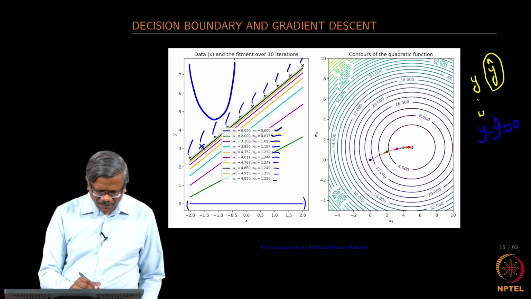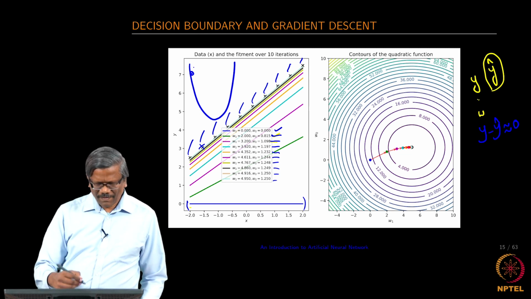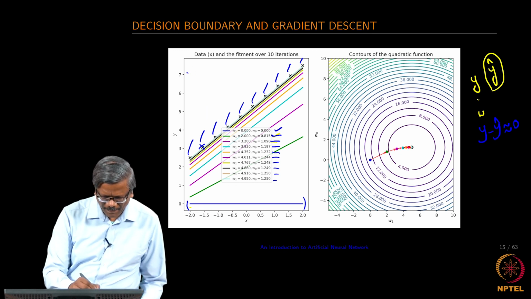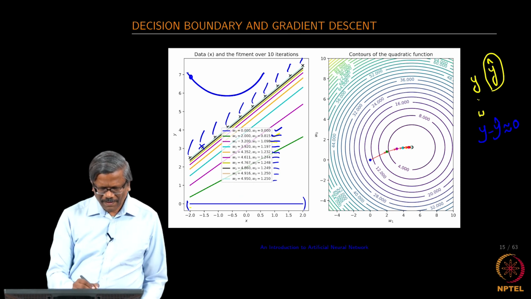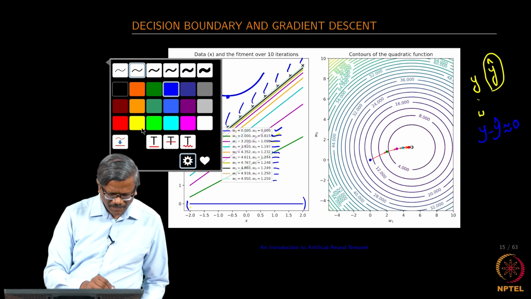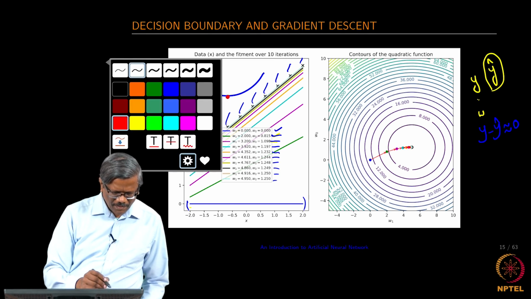Okay. So, we started somewhere here, because this is the error we have. Maybe I will draw it like this. We started from here and this is our destination. Okay.